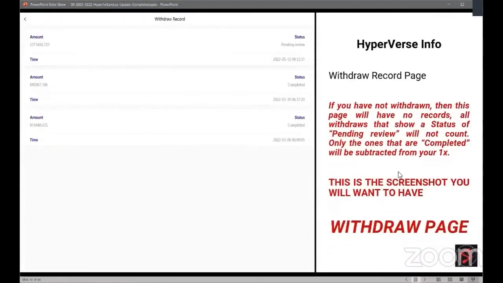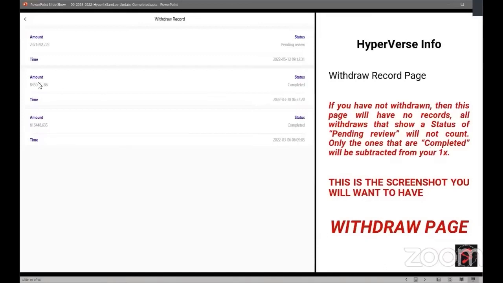And this is where you're going to see it says withdrawal record, the withdrawal record page. Here, if you have not withdrawn, then this page will have no record. So it'll be blank, okay? All withdrawals that show a status of pending review, there's one right up here that shows pending review, will not count. Only the ones that are completed will be subtracted from your 1X.